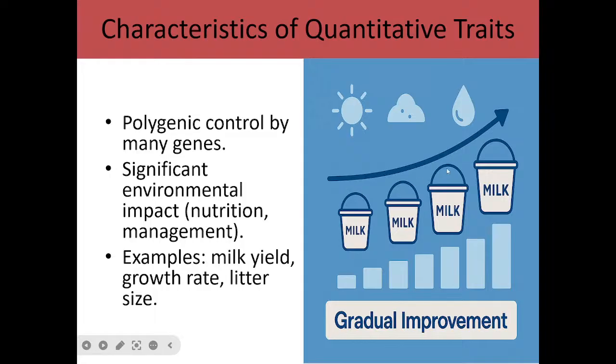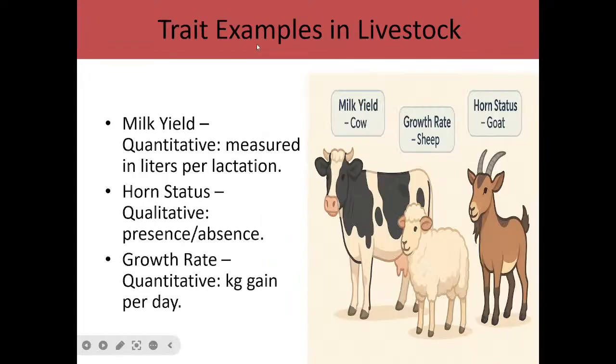And as you can see, there is a kind of gradual improvement in the production. That is telling you that it is being controlled by many genes. Okay, an example of this trait in livestock that is quantitative is milk, which is measured in liters per lactation.